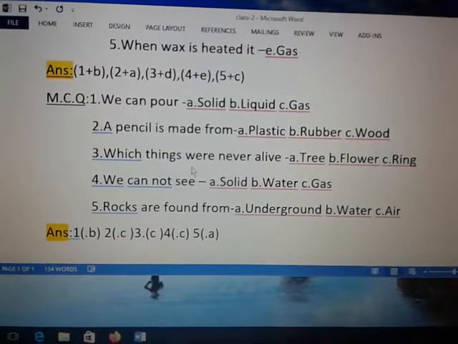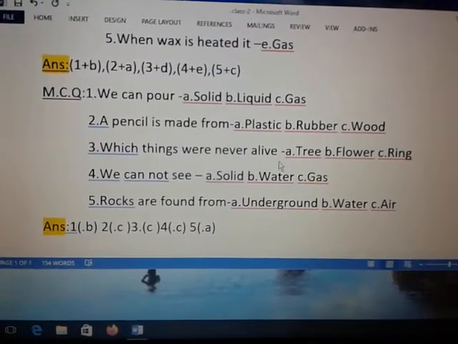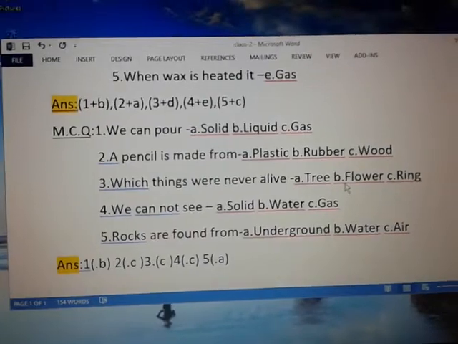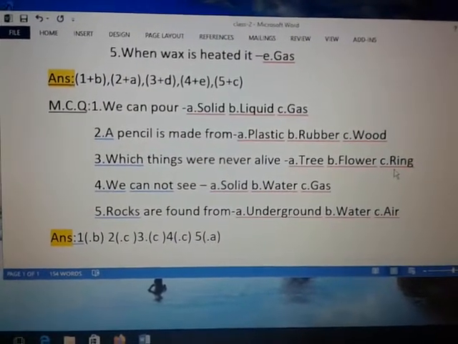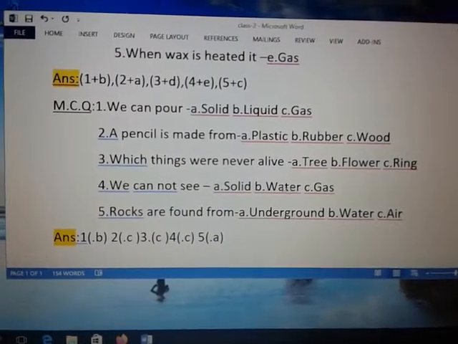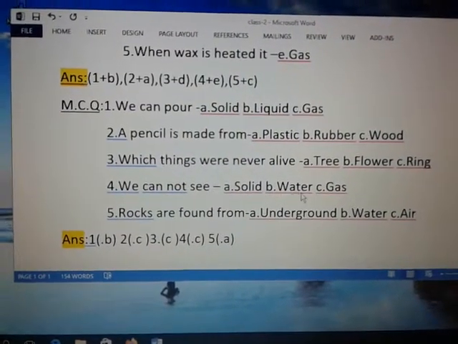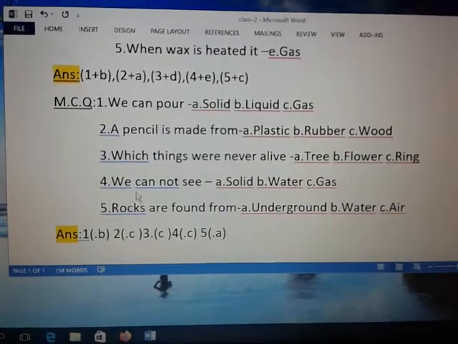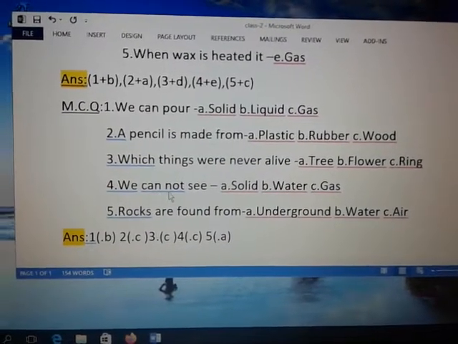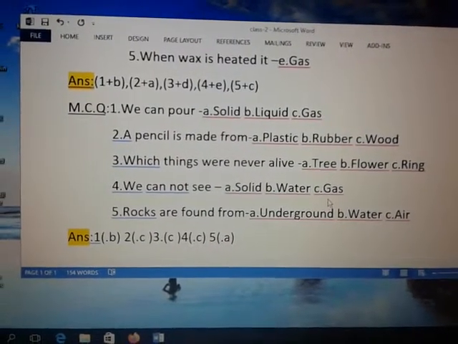Number 3, which things were never alive? A, tree. B, flower. C, ring. Answer, ring. Ring was never alive. Number 4, we cannot see solid, water, or gas. From this chapter we know we cannot see gas.